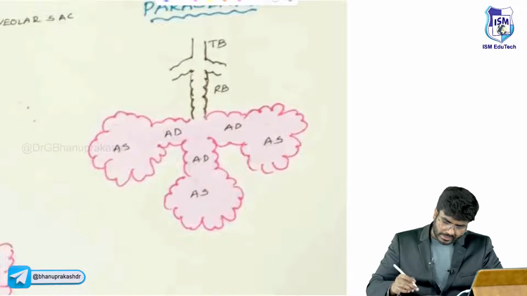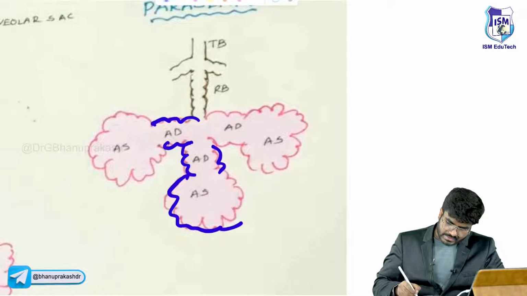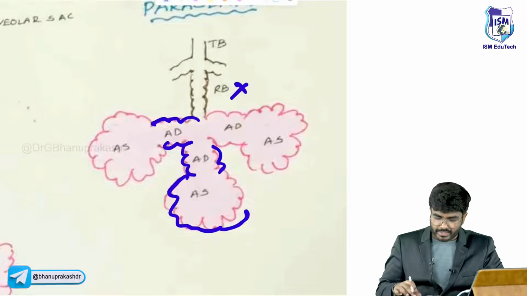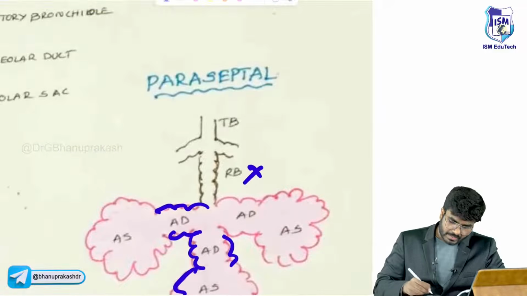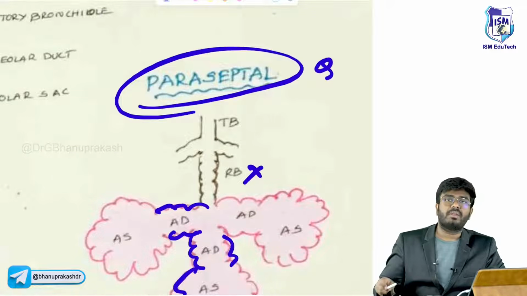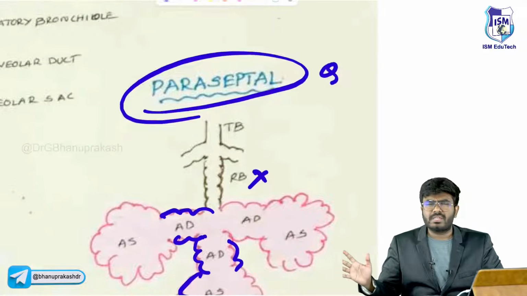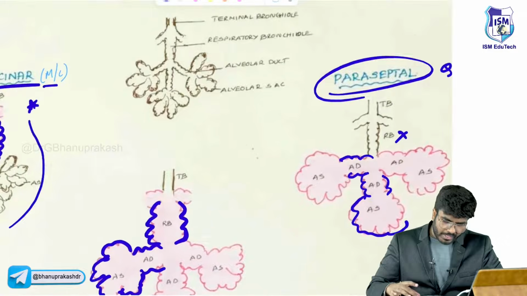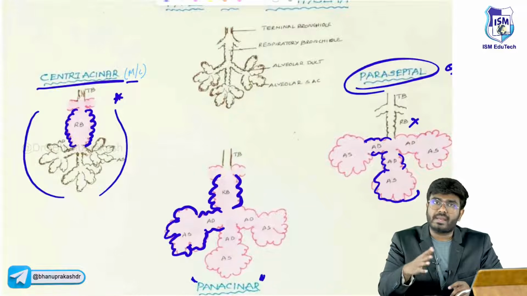And if only the alveolar ducts and alveolar sacs are affected, not the respiratory bronchioles, then it is called paraseptal emphysema. Actually there are four types of emphysema, since irregular emphysema is also there. But generally speaking, there are centriacinar emphysema, paraseptal emphysema and panacinar emphysema.